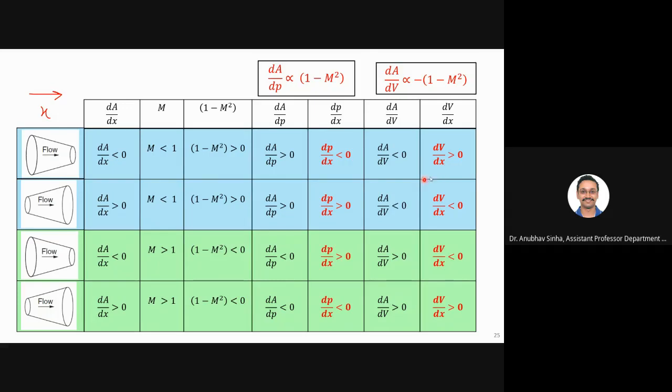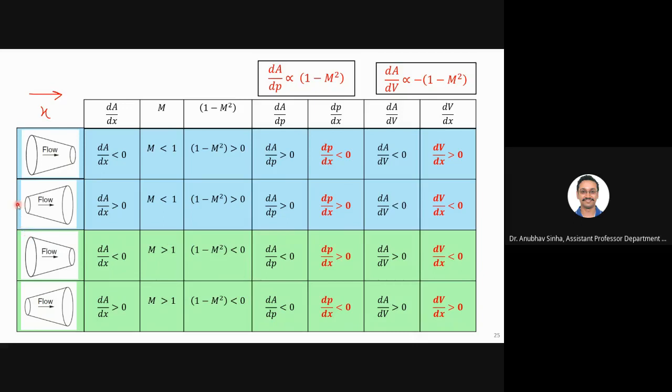Fine. Similarly, dA by dx is positive and this is negative. It means that velocity is negative. Velocity is decreasing with x. So I can conclude that for a converging passage, this is called a nozzle. So for a nozzle at subsonic flow, pressure is decreasing while velocity is increasing.